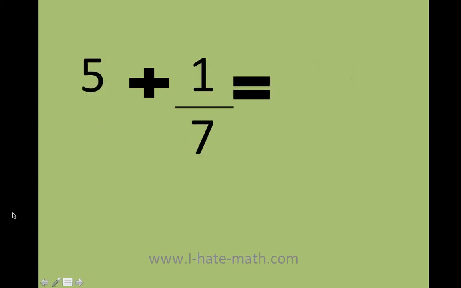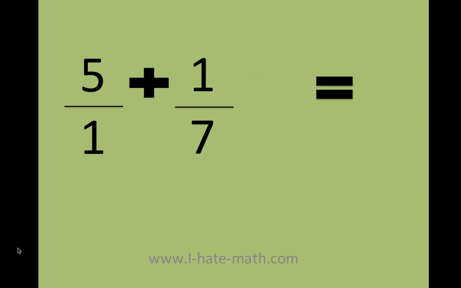Let's do another example. Now look what happens. I have a whole number plus a fraction. Well, how do I do this? I'm going to make this 5 the same as 5/1. Look how perfect. Now we can do the little trick we did before. Since I have a 1 and a 7 here, I need the same denominator. Well, the best way is to multiply this guy by 7 and this guy by 1. And look what's going to happen.